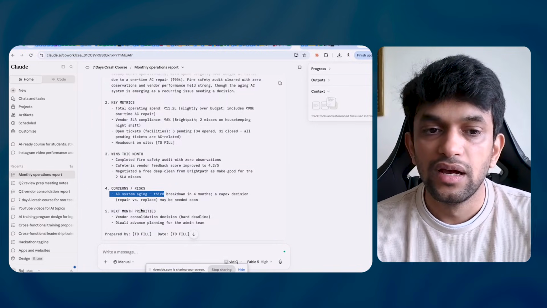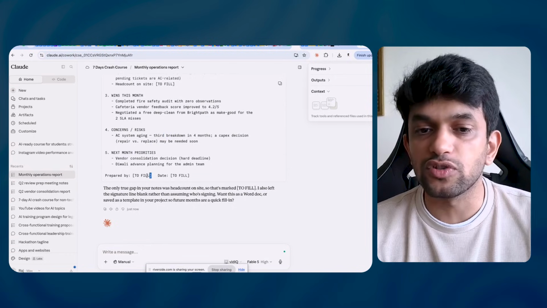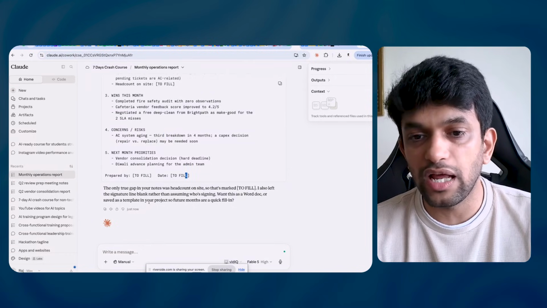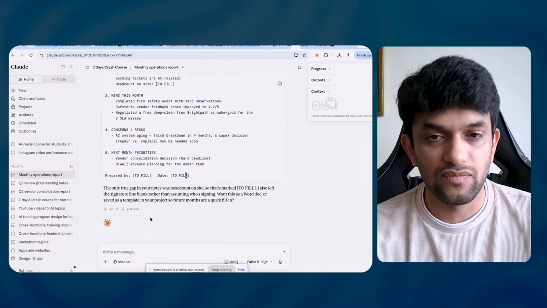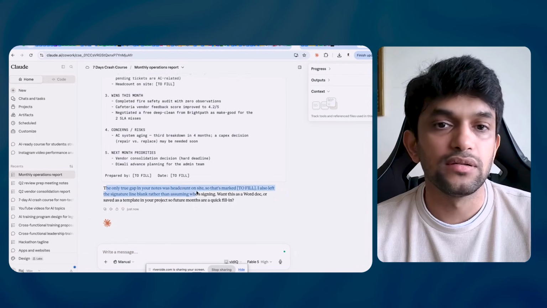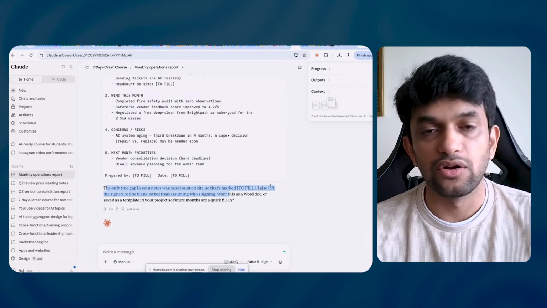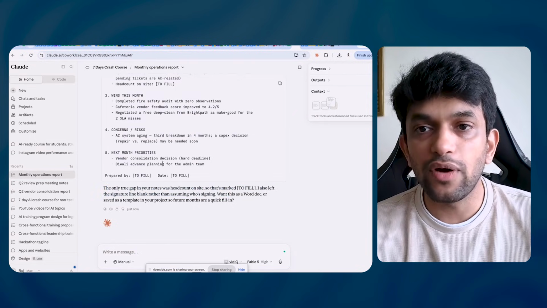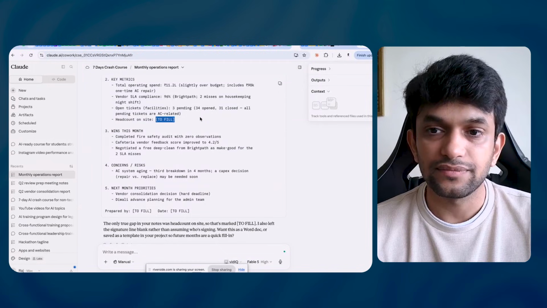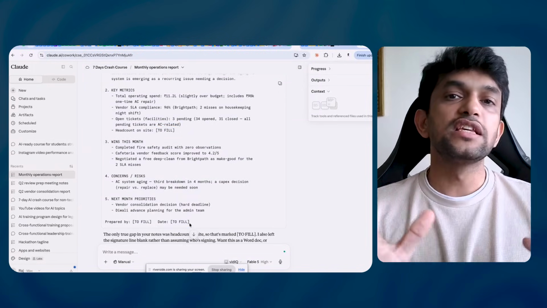Yes, it is saying the only true gap in your notes was the headcount side, so it marked it "to fill." I also left the signature line blank. So here the headcount is to fill, and I have left it here also. Interesting, everyone. Yes. So this is how I want you to use AI.